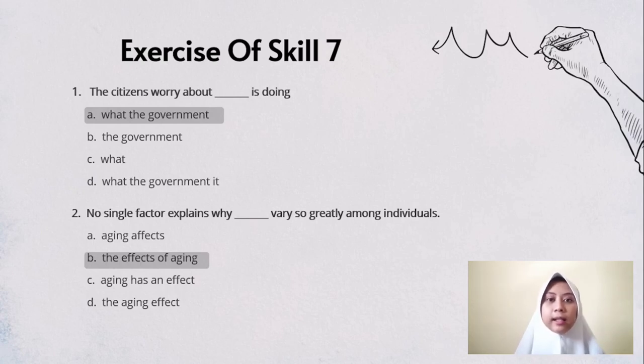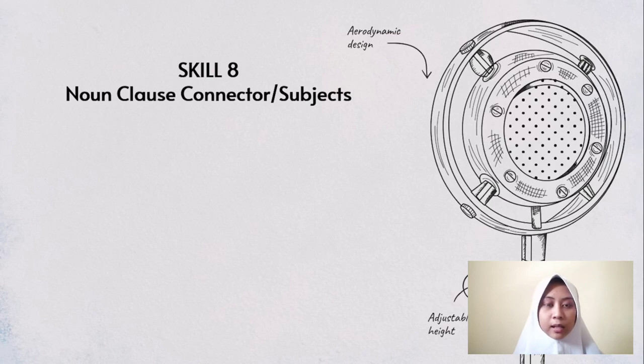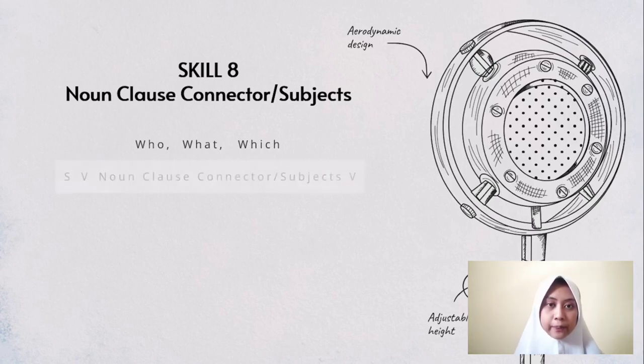Okay, skill 7 is finished. Then we go to skill 8. Skill 8 is noun clause connector and subject, which are who, what, and which. So the connector here also acts as a subject, so after the connector we don't need the subject anymore, because the subject is already included in the connector.